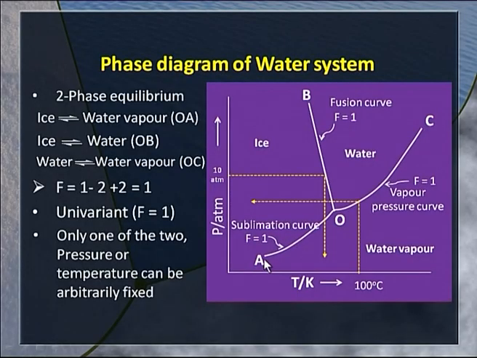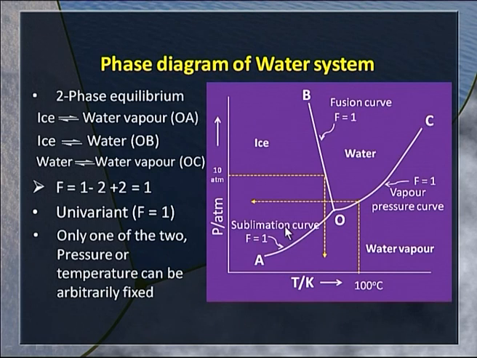Similarly, if I fix the temperature, the pressure becomes automatically fixed. This diagram needs a bit of elaboration. The best thing is to start with the point A. As we move along this line, this gives us the pressure and temperature combinations in which the solid ice is in equilibrium with water vapor.